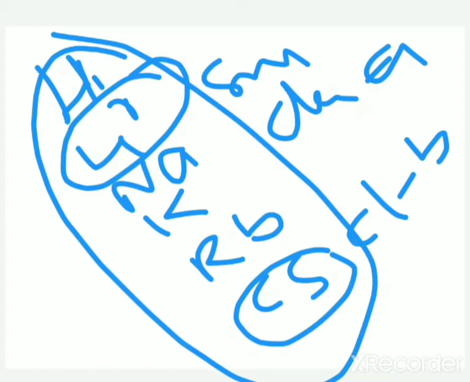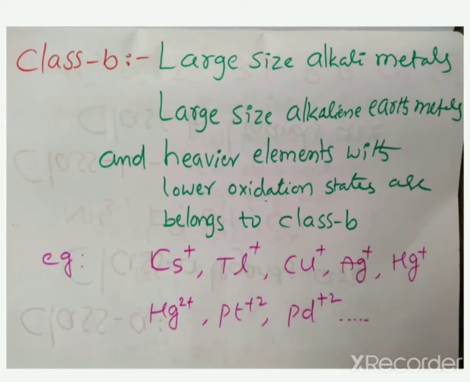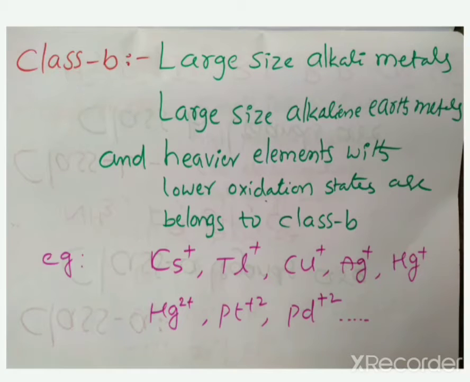Based on the definition of class A, except cesium, hydrogen H plus, lithium plus, sodium plus, potassium plus, rubidium plus belong to class A. Only cesium belongs to class B. Just for understanding purpose, students, class B: cesium plus, thallium plus, it is a third A group element.